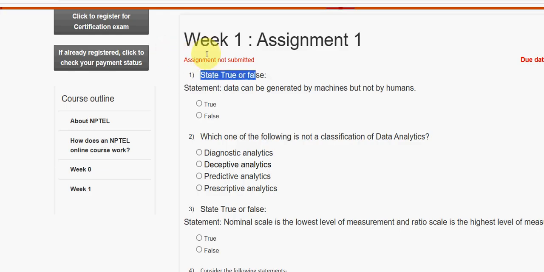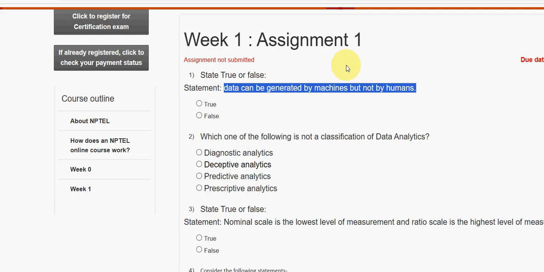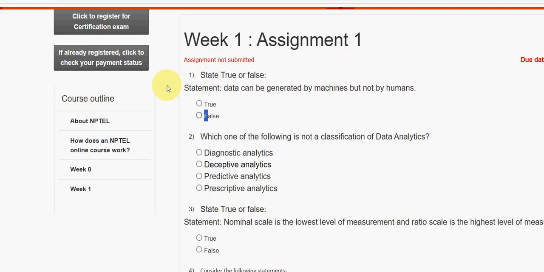First question, state true or false. So the statement is data can be generated by machines but not by humans. So it is false guys. It can be generated by both machines and humans, right? So mark second option as the probable solution for first question.